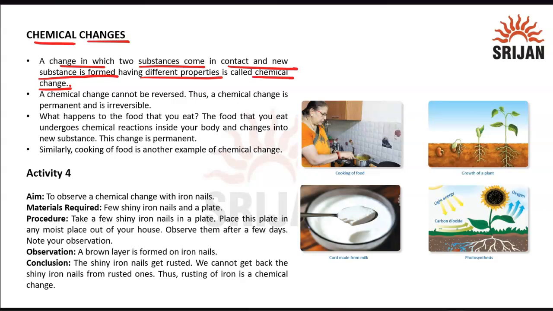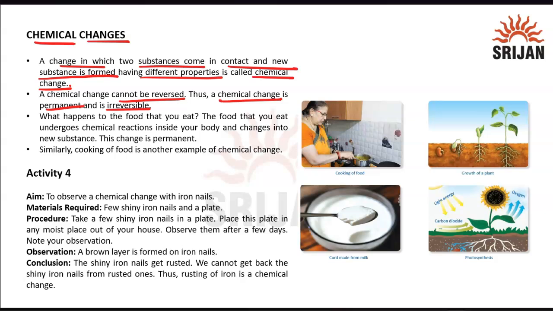It is not necessarily the condition that a new substance will form, but most of the time you can see that new substances are forming. In that case, you can say that it's a chemical change. Now, a chemical change cannot be reversed, because once something is formed, you can't go back to its original state. That is another characteristic feature: it is irreversible, whereas physical changes are reversible. Thus a chemical change is permanent and irreversible.